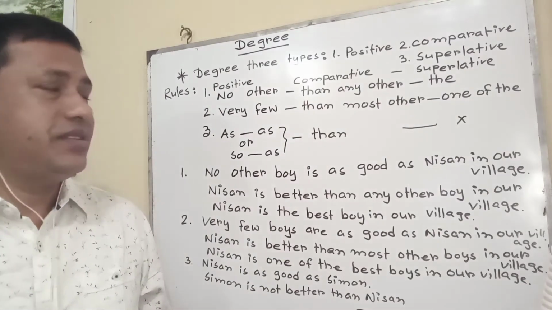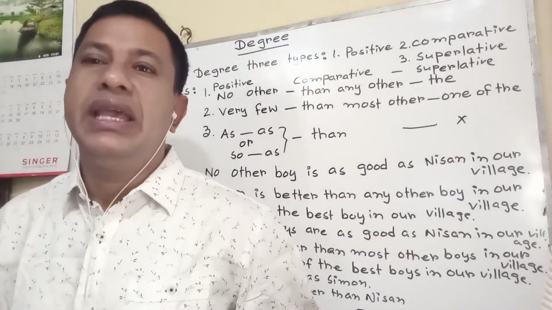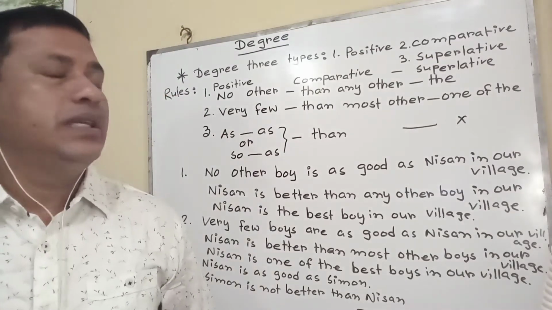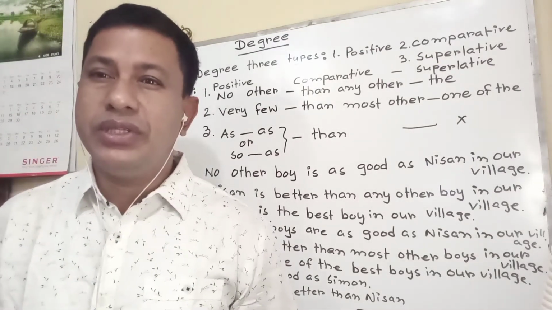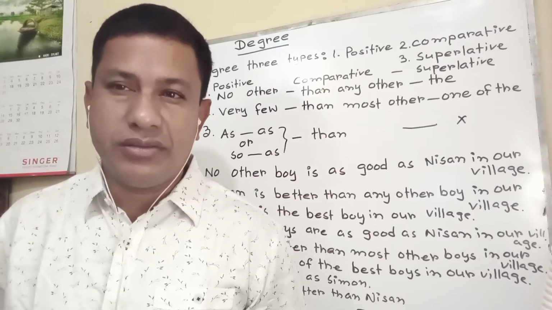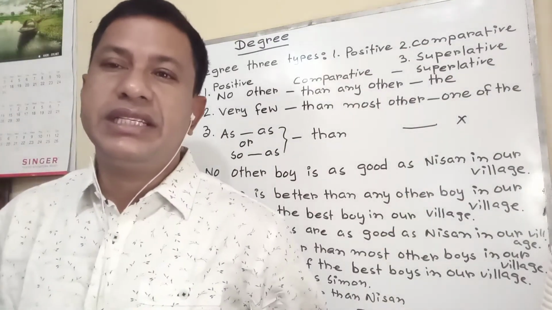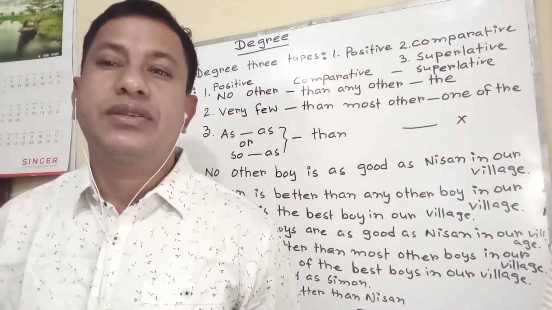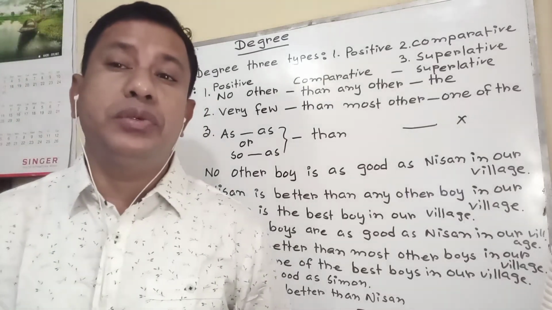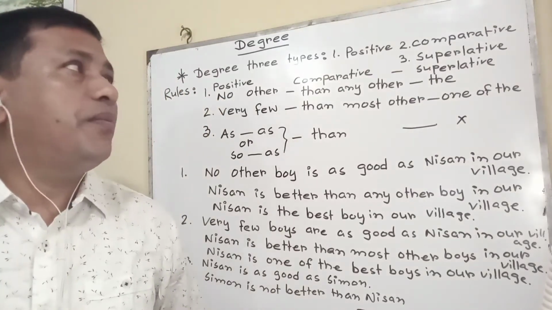Degree has three types: positive degree, comparative degree, superlative degree. An adjective or a degree which does not compare a person with another person or a thing with another thing is called positive degree. Comparative, when an adjective or degree compares between two persons, between two things, is called comparative.